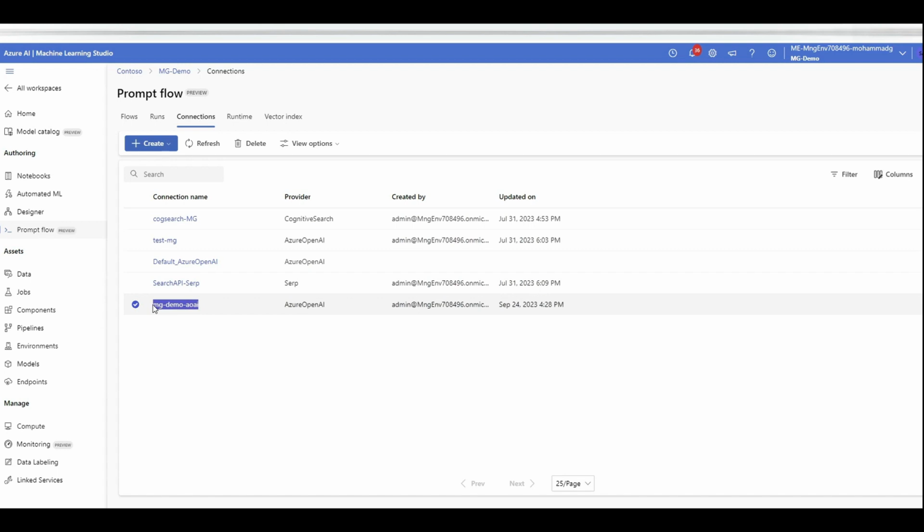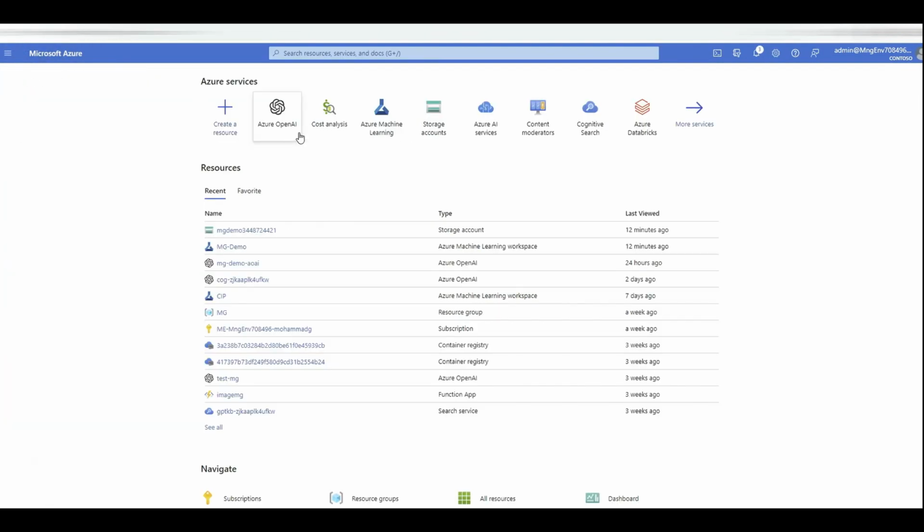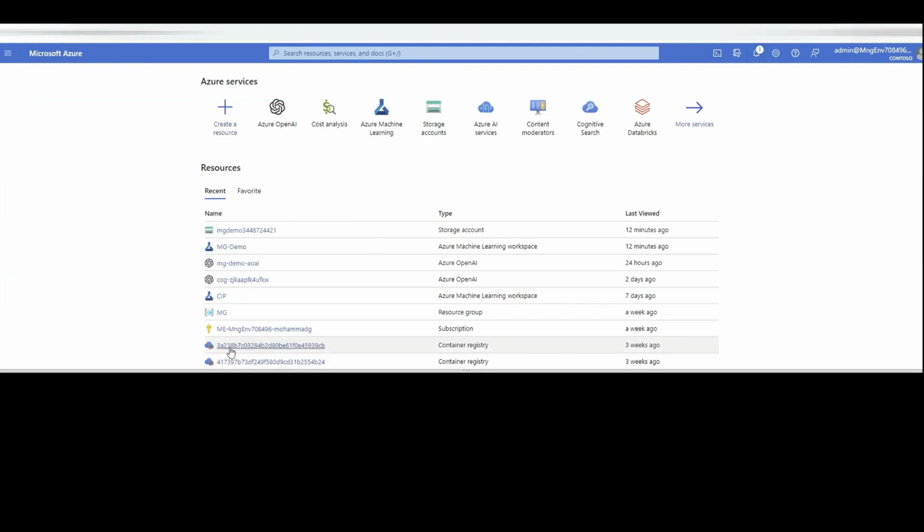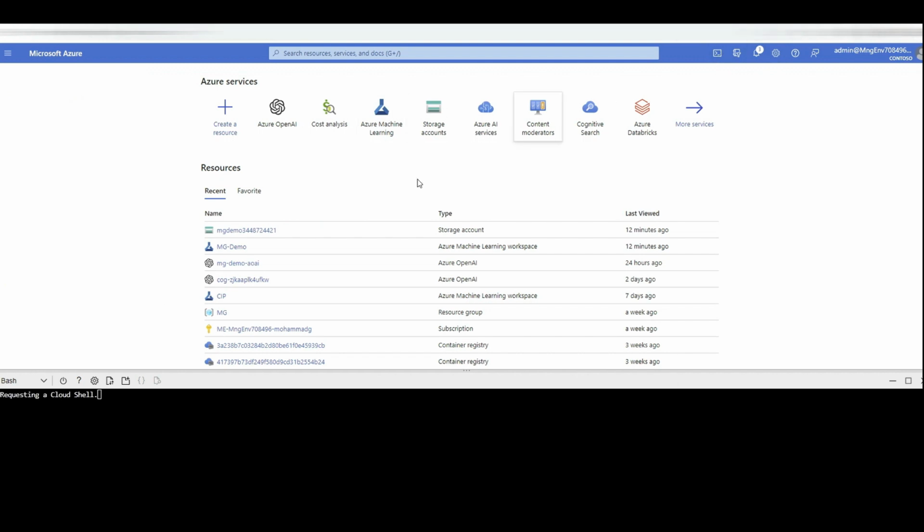The third and last thing that you need to do before you go to GitHub and execute the code is creating a service principal. Why? Because your GitHub Action is going to deploy this to your Azure subscription, so you should give GitHub permission to access and deploy this. How? We create a service principal, give it contributor permission, and then give it to GitHub to use. There are multiple ways that you can create a service principal, but one of the easiest ways is just opening a Cloud Shell. You just click on the Cloud Shell here.